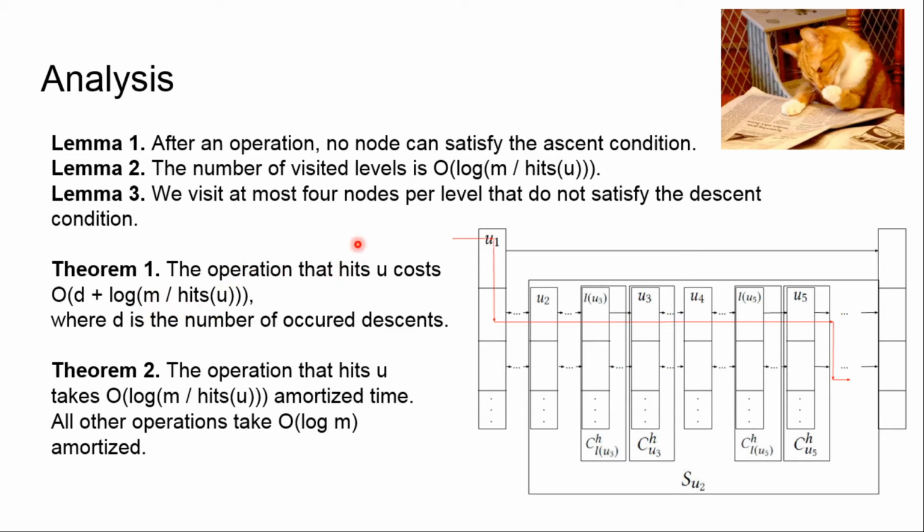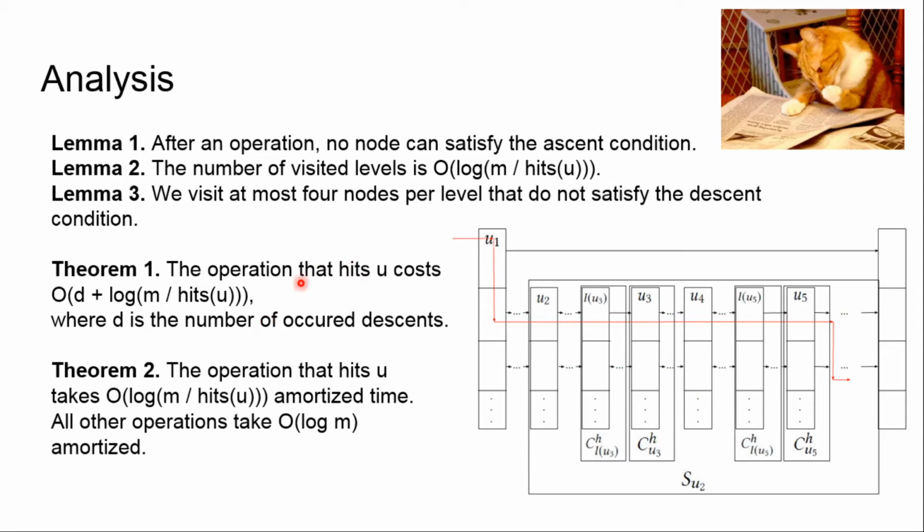The operation that hits u costs logarithm m over hits u, which are per the elements that do not satisfy the descent conditions, because this is 4 times the total number of visited levels, plus d, where d is the number of occurred descents.